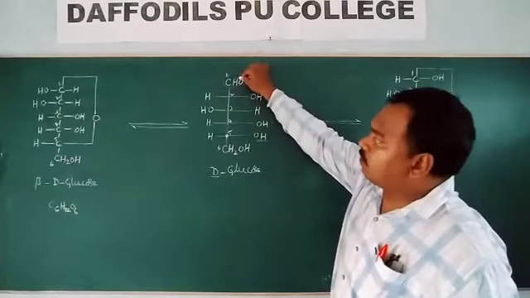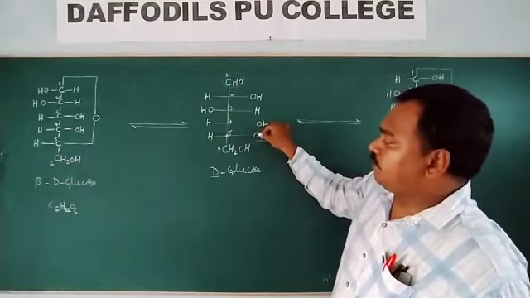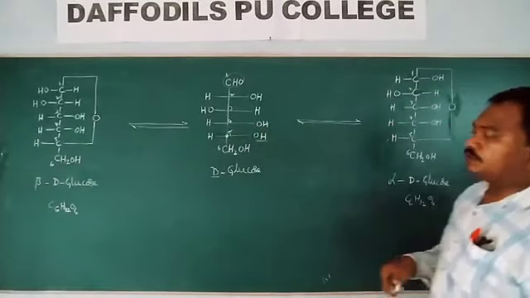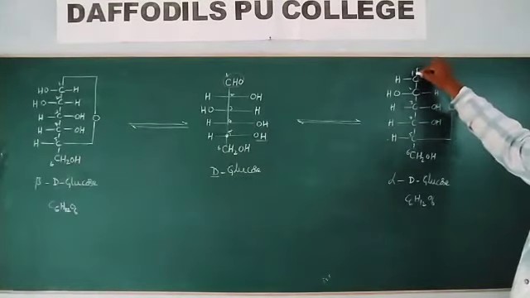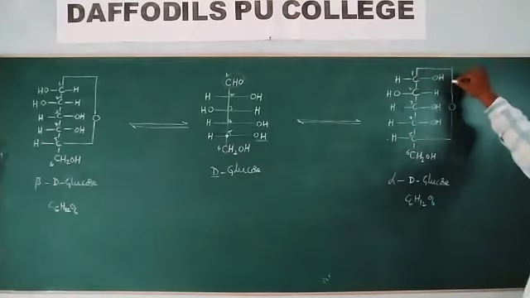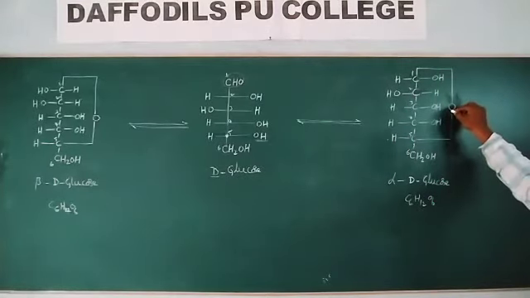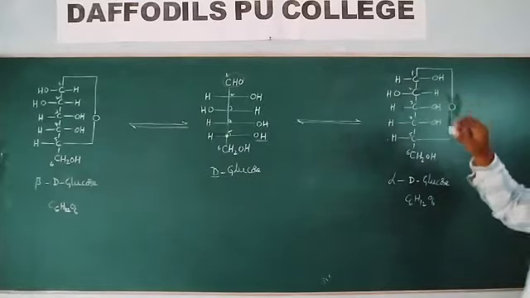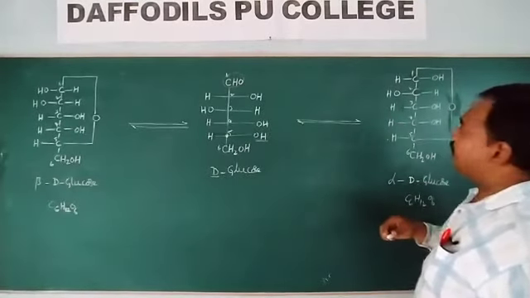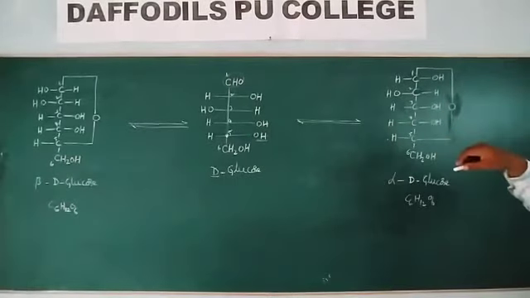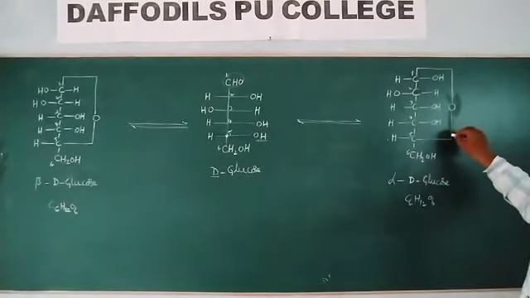The aldehyde group's O makes a bond with the OH group of the fifth carbon. Here the hydrogens and OH group are rearranging.